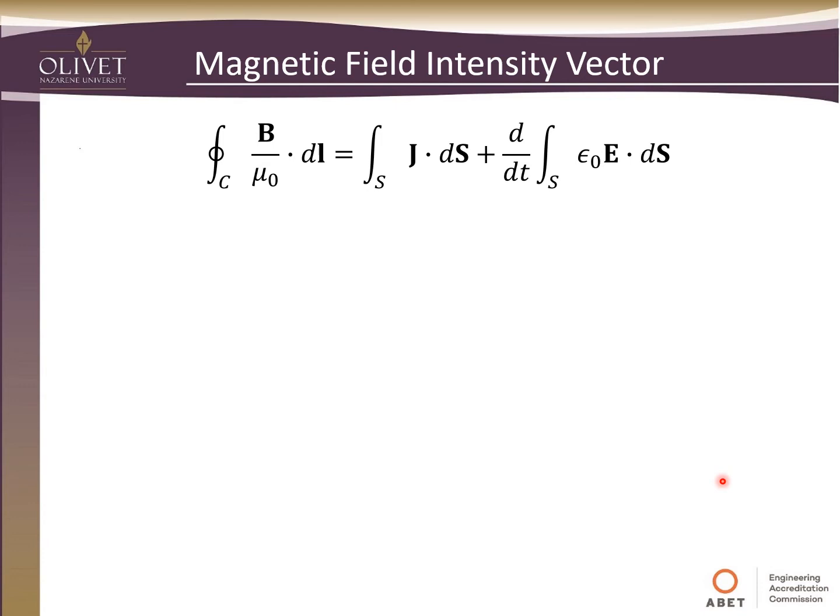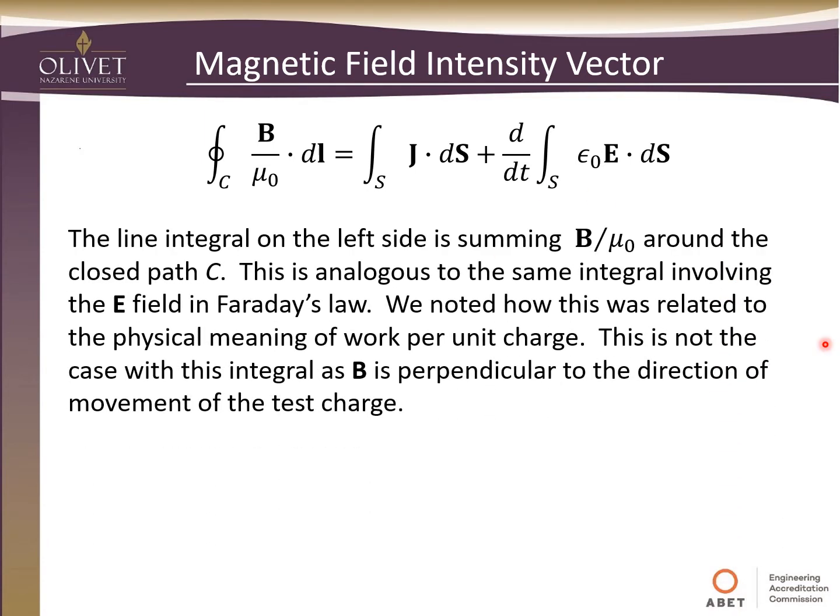So if we continue on, this is our original equation. The line integral on the left side is summing this term, which is the magnetic flux density divided by the permeability, around the closed path. And again, that permeability is a function of the medium that we're working in. So if we integrate that around this closed path, that's what we're doing on the left-hand side.